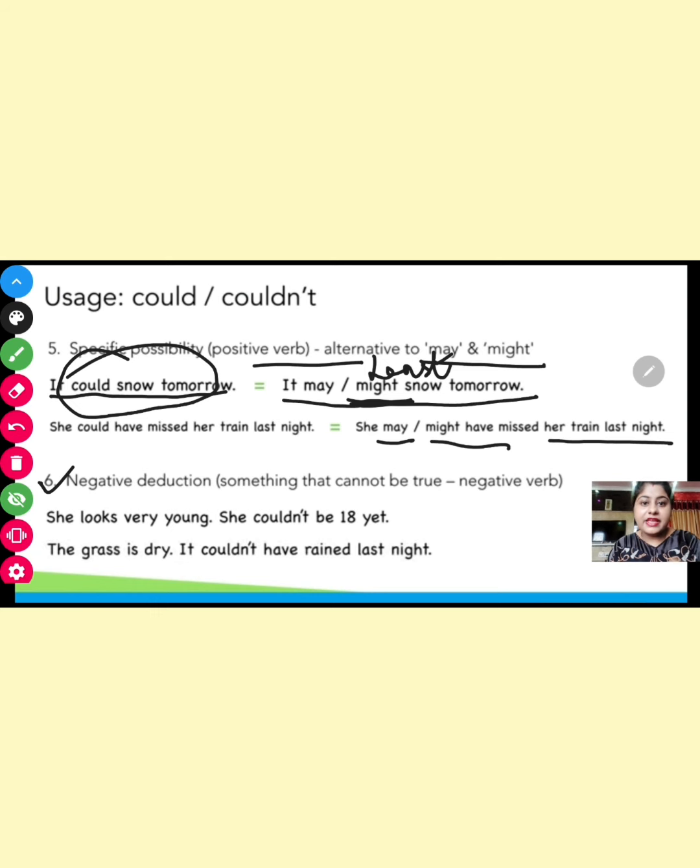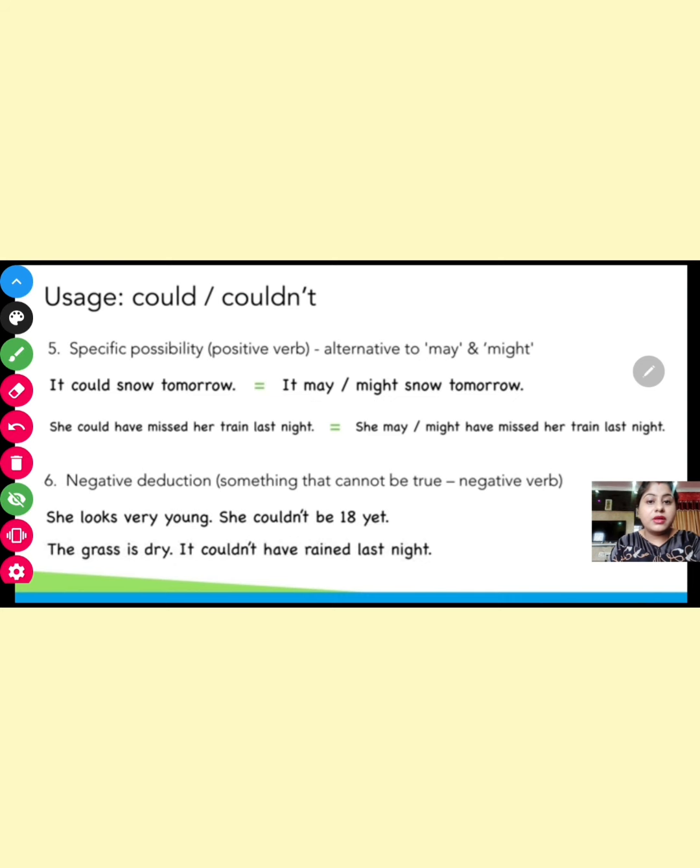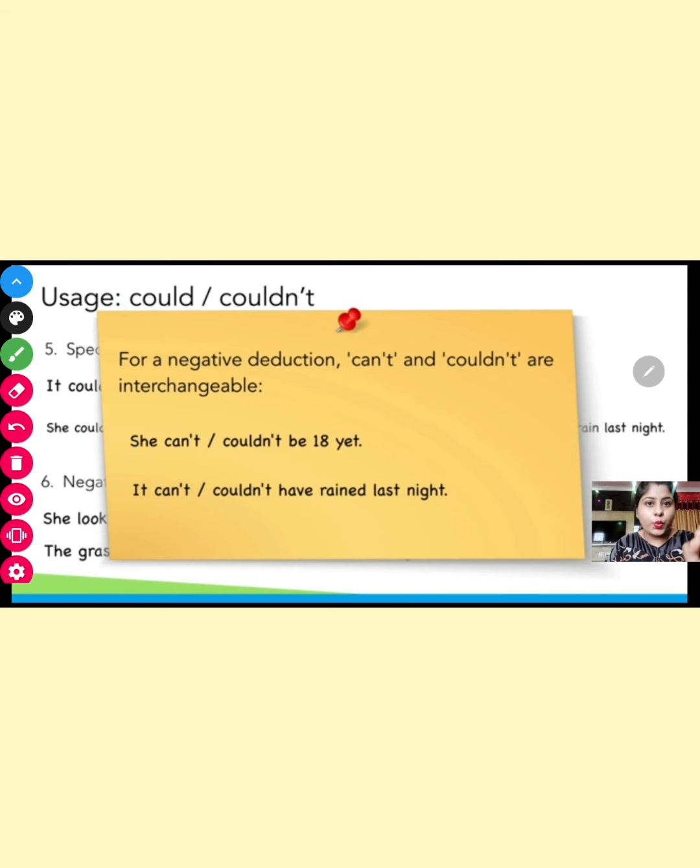Next, negative deduction, something that cannot be true. Negative verb. She looks very young. She could not be 18 yet. Again, the same thing. For negative deduction, the grass is dry. It couldn't have rained last night. Now, there is a footnote for you all. What is a footnote?